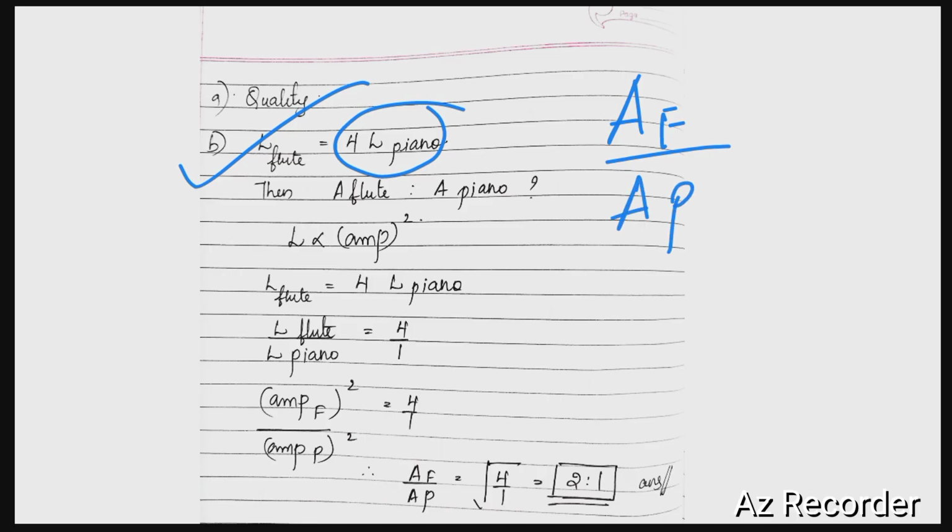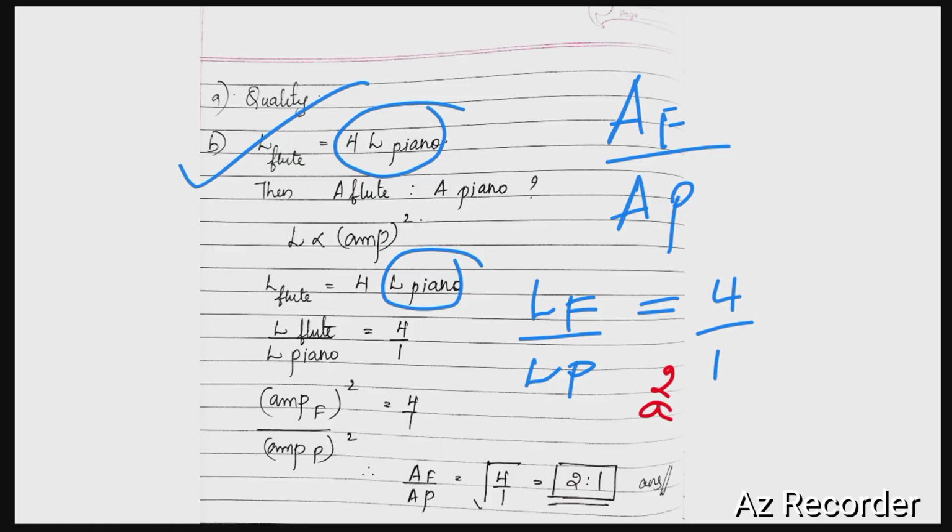Since loudness is directly proportional to the square of amplitude, and the loudness produced by flute is 4 times the loudness produced by piano, bringing the loudness of piano to the denominator, we have loudness of flute divided by loudness of piano is equal to 4:1. We can replace loudness by amplitude squared: amplitude square of flute divided by amplitude square of piano is equal to 4:1.